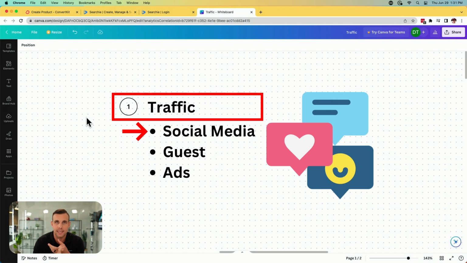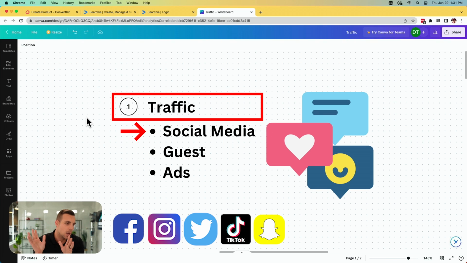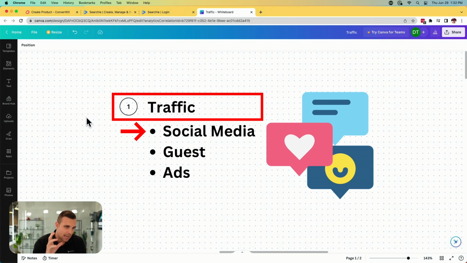There's social media. So that's your organic reach, whether you're on Facebook, Instagram, Twitter, TikTok, Snapchat, whatever it is. It's just a way to put out your content to target your ideal customers and hopefully provide something that resonates with them.